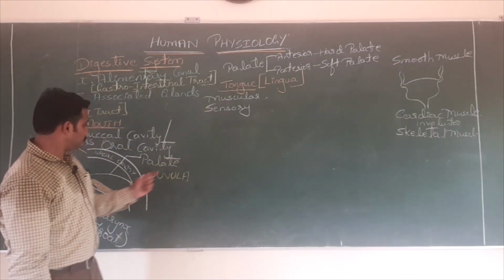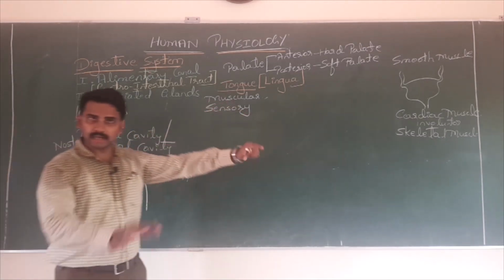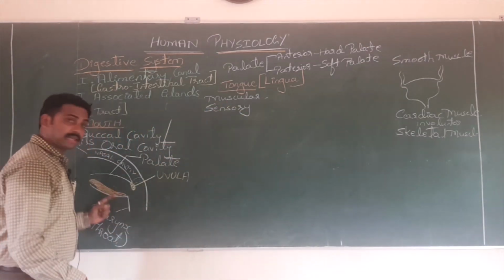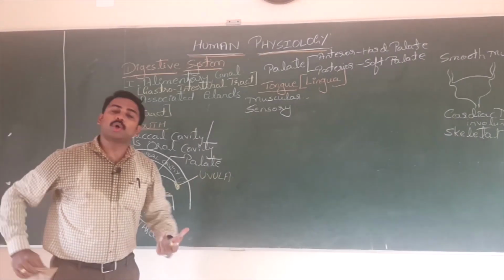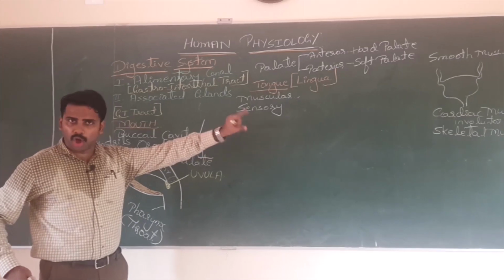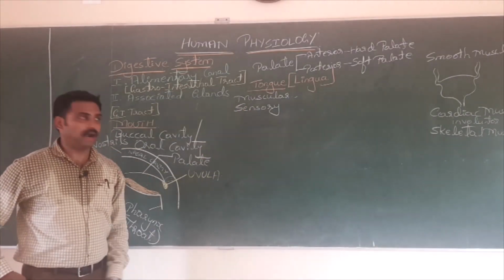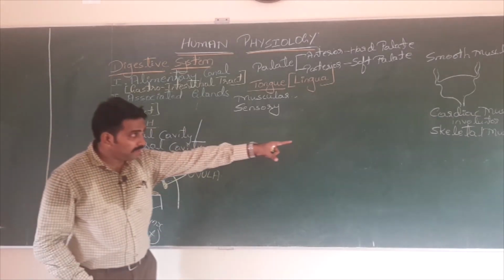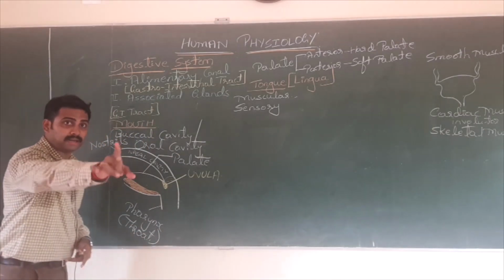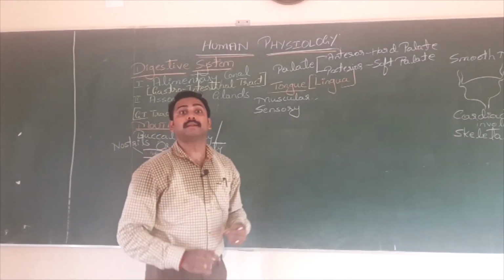Now tell me your answer. Which muscle is present in the tongue? Your answer is smooth muscle. No. If it were smooth muscle, I couldn't teach class whenever I want, because it is involuntary. I can't teach because it is involuntary. Cardiac, wrong, directly kicked out from the race, right? Because it is found only in the heart. Left one is skeletal. Can you tick for skeletal? If it is skeletal, it is the one attached to bone. Does your tongue have bone?